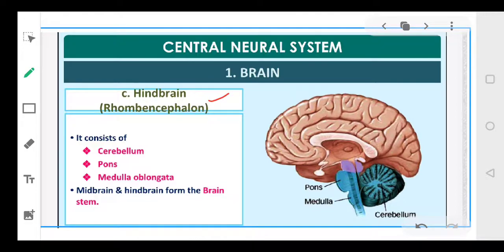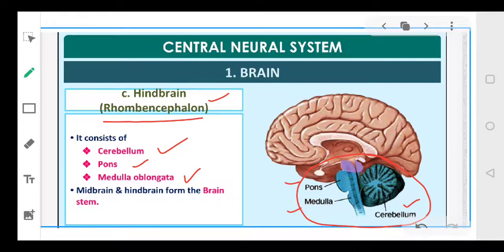Third is your hindbrain. Hindbrain is called as rhombencephalon. Forebrain is called as prosencephalon. Midbrain is called as mesencephalon, and the hindbrain is called as rhombencephalon. Okay, and your hindbrain is again made up of 3 parts: cerebellum, pons, medulla oblongata. So this complete structure is your hindbrain, that is your pons, medulla and cerebellum.